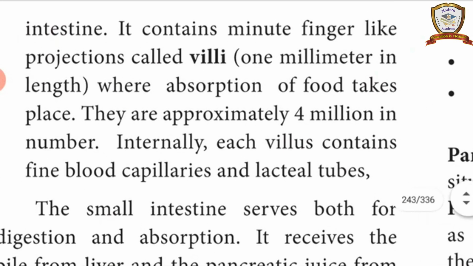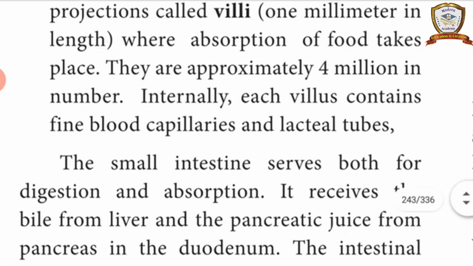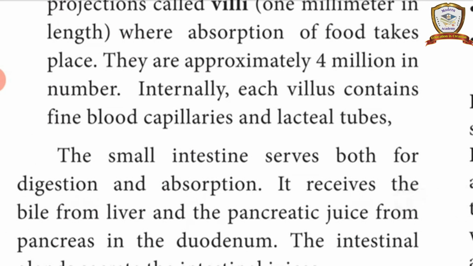Next, on the wall of the small intestine, small projections are there. That is called villi. They are 1 millimeter in length. What is the use of the villi? They are used to absorb the digested food particles. Approximately, their number is 4 million.